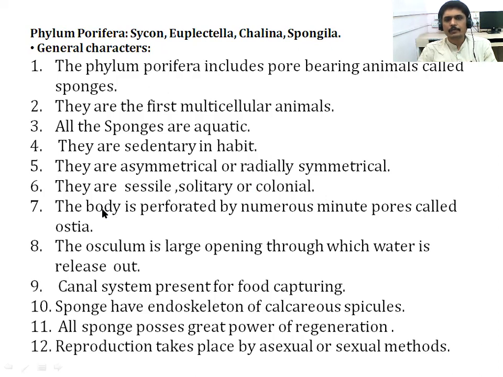When we observe their body, it is generally asymmetrical, but some organisms in the Porifera show a radially symmetrical body. Some are sessile, some are solitary, some are colonial. Solitary means living singly, and colonial means a grouping of organisms. A few poriferans are found single, and a few are found in groups, the colonial habit.